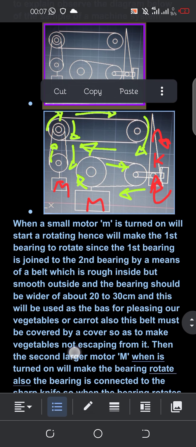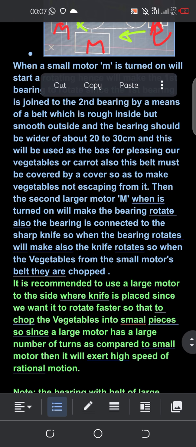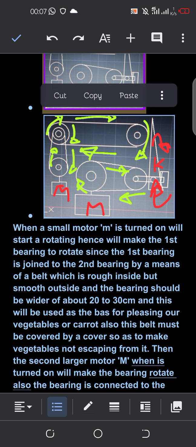Yeah, these are all about the explanation which I have made. You can be asked why we are using the large motor.